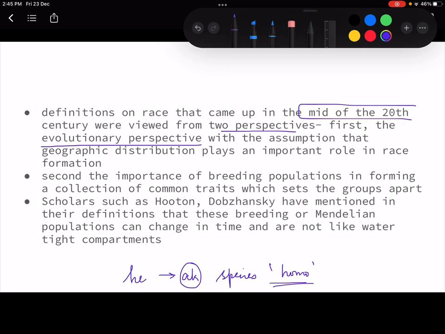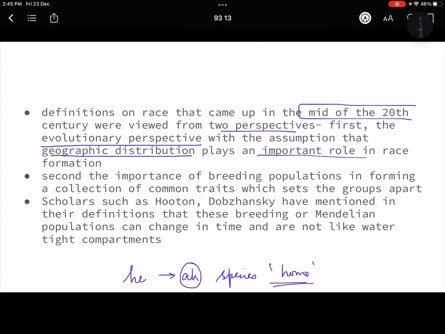So to understand that evolutionary perspective, how these changes were there in humans, was one perspective, where the assumption is that geographical distribution plays an important role in race formation. That means when we are studying evolution, and we say that in different places people have certain different phenotypic characteristics, this idea that geographical distribution plays a part in race formation